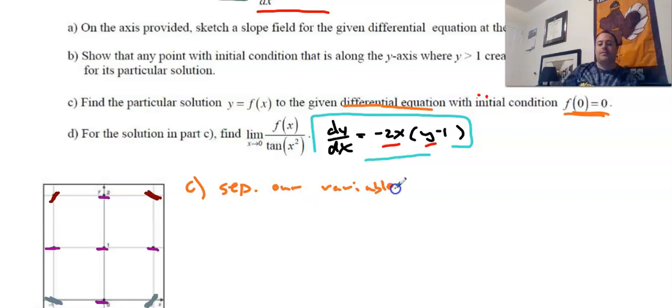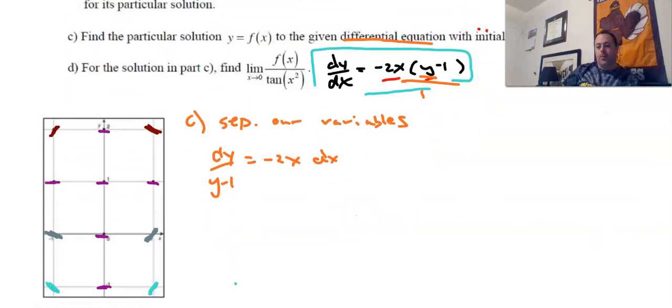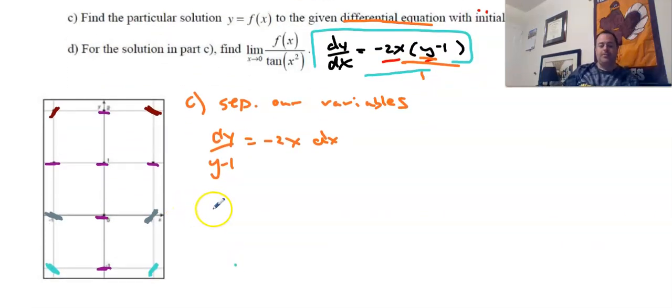Okay, and what does it mean to separate our variables? That means all of our x's on one side and all of the y's on the other. So the first thing we're going to do here is multiply by dx and divide by y minus 1. Because this is kind of like over 1, we're going to get dy over y minus 1. Please make sure that you divide by this and you don't just move it to the other side. I'm just dividing both sides by y minus 1 and multiplying both sides by dx. Usually, they give you a point for something like this. It's just separation of variables. That's what's been in the past.